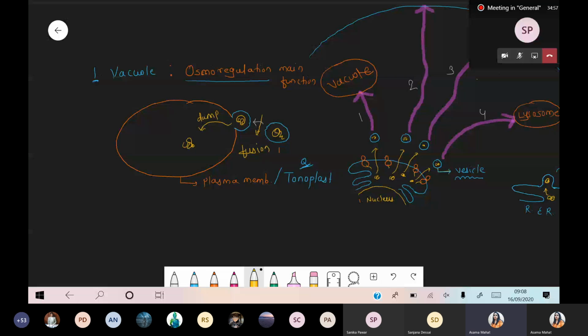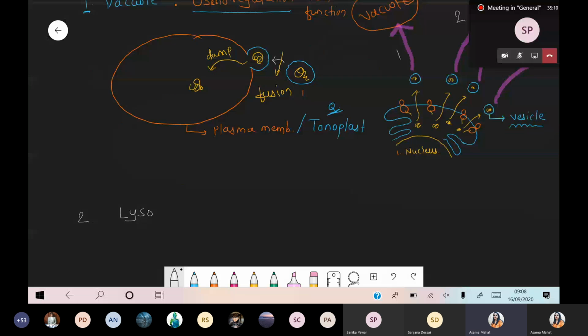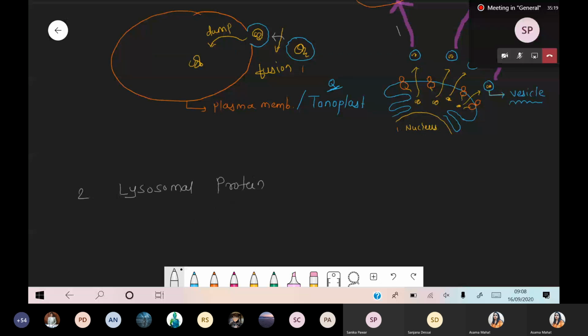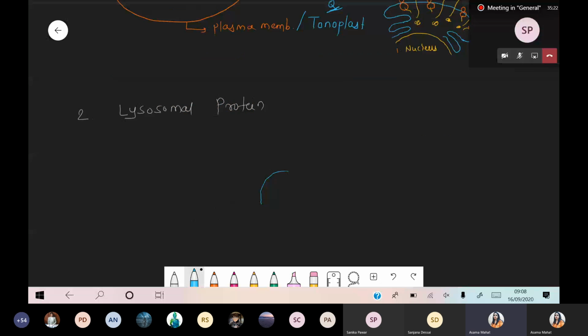Now the second condition: what is the meaning of lysosomal protein? Same condition here. Now this organelle is the lysosome. Again, it is a single membrane organelle.